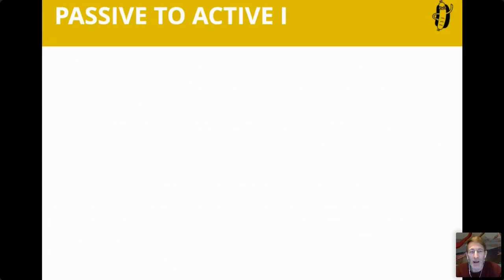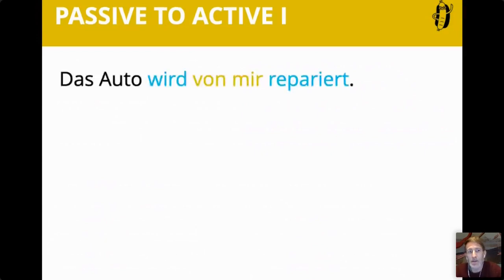So let's see, how can we transform a passive sentence into an active one? This is what you do in language schools normally. And again, this is entertainment, so let me entertain you for a while. But I want to show a principle here. I don't want you to do many of these exercises. Das Auto wird von mir repariert. The car is being repaired by me.